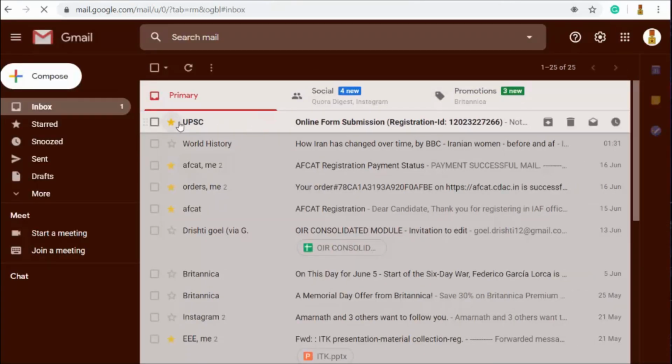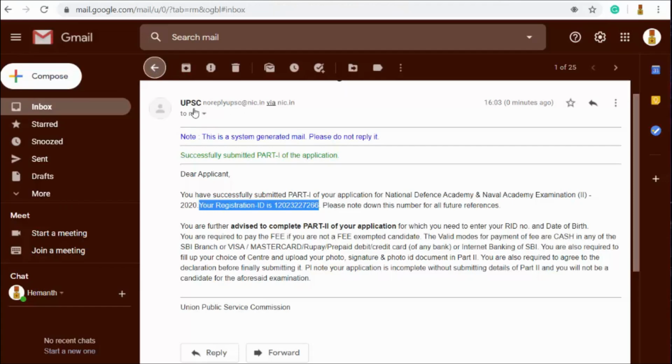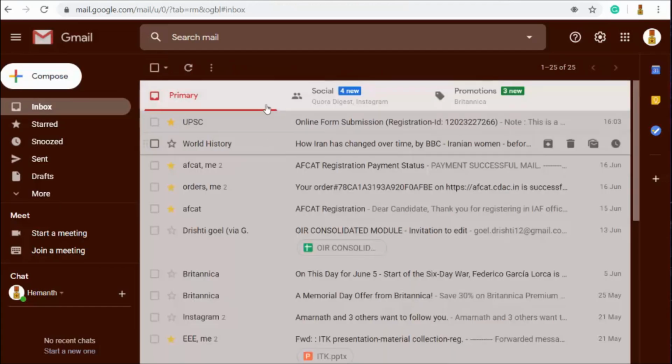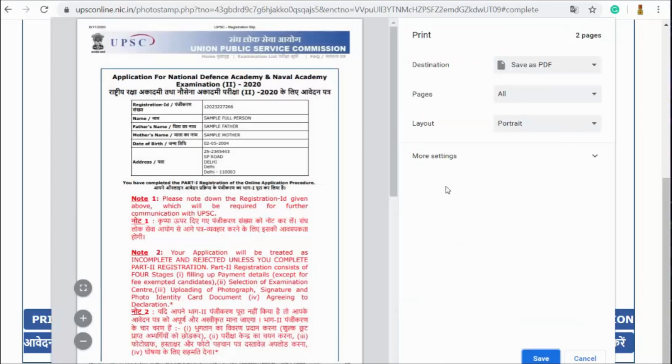So look here, the UPSC has sent me an online form submission mail, and I have got a successful registration ID too. Okay, it said that you have successfully submitted part 1 of your application for NDA NA examination 2 2020, and my registration ID is 12023227236. So please note down this number for all future references. I have starred this mail so that it will be helpful for me later. If it is very important, I will print this slip and save it in PDF format.